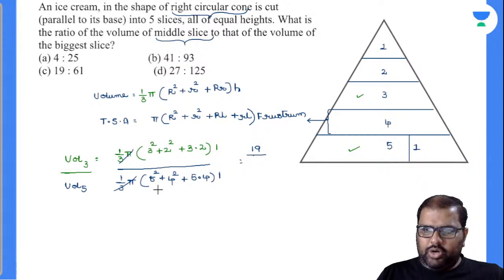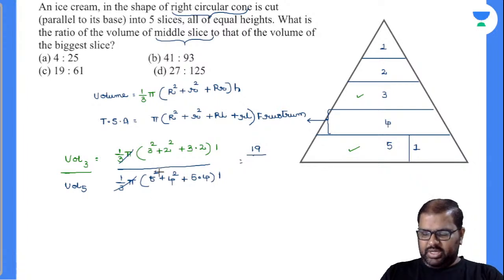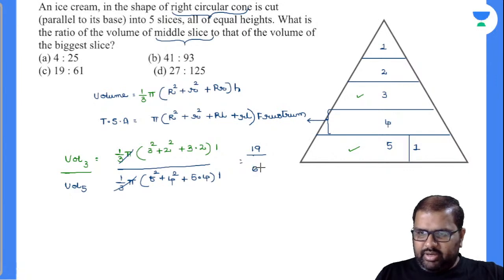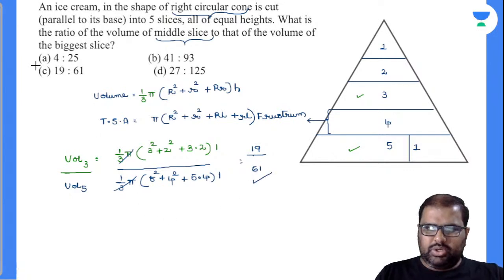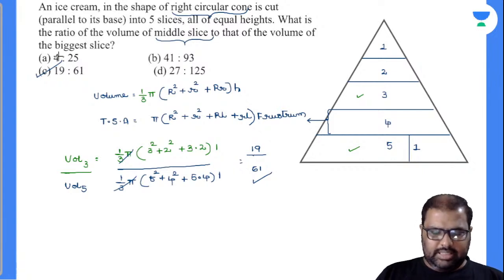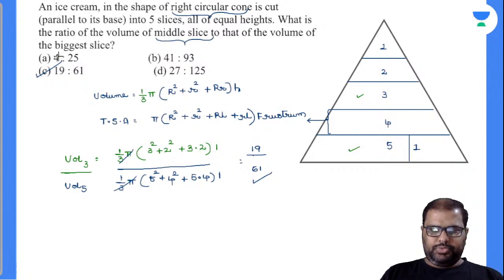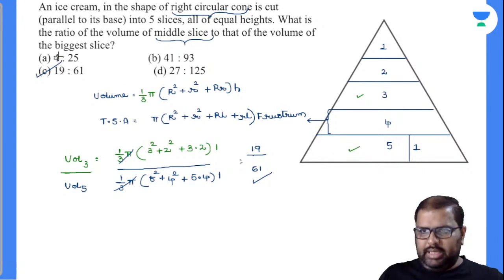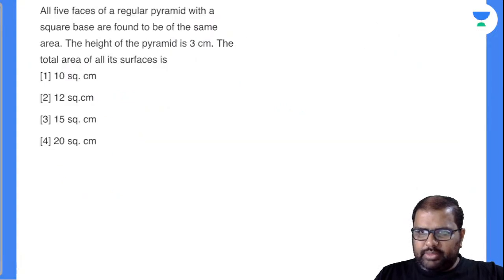Divided by how much is this? 25 plus 16, 35, 41 plus 20. So it is 61. So the ratio of the middlemost slice to the fifth slice is your answer there. I hope you are getting my point, right? Okay, done. Let's go for the next one.